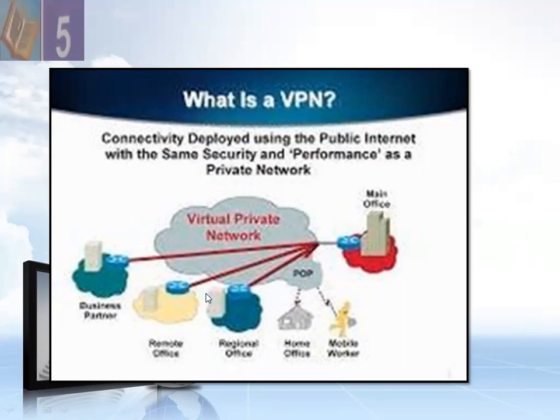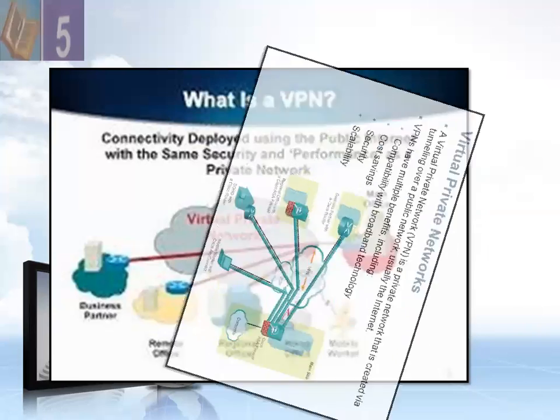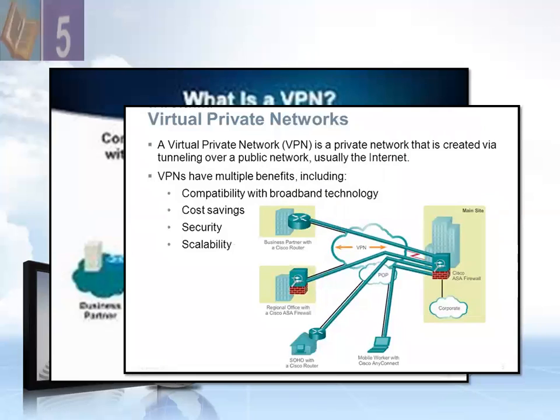So with the help of a VPN, we get cheap communication over a long distance, file sharing, video conferencing, similar network services, and secure remote access. A virtual private network is a private network that is created by tunneling over a public network, usually the internet. VPNs have multiple benefits, including compatibility with broadband technology, cost saving, security, and scalability.